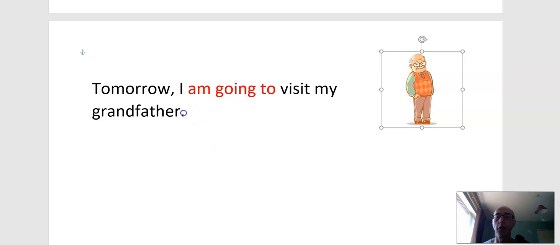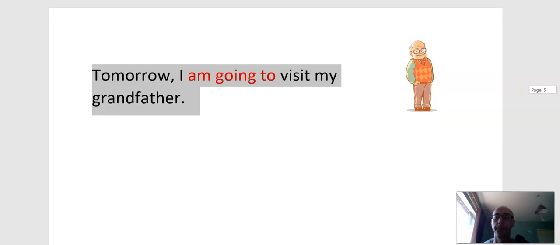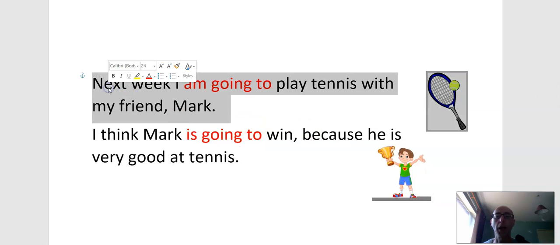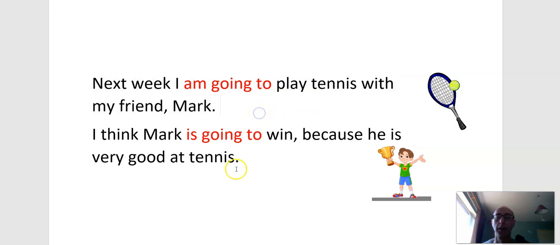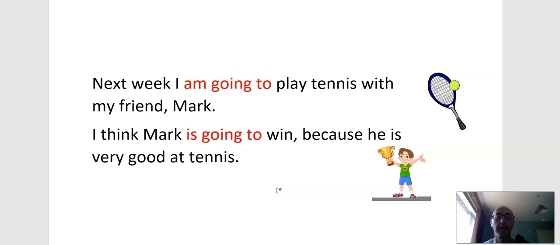Jerry says, "Tomorrow, I am going to visit my grandfather." Still with the future, Jerry says, "Next week I am going to play tennis with my friend Mark. I think Mark is going to win because he is very good at tennis."